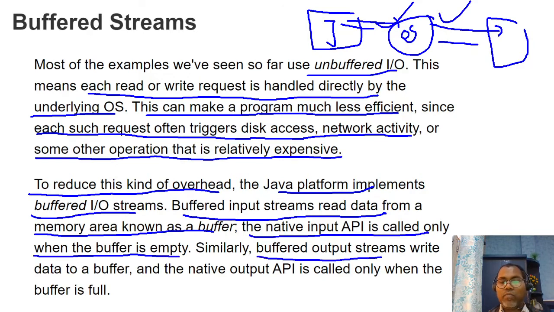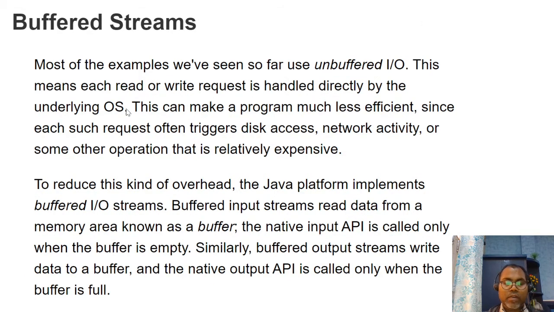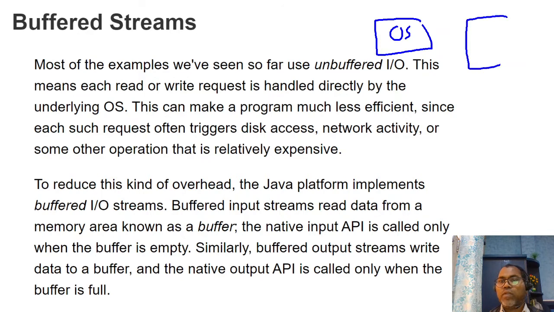Similarly, the buffered output stream writes data to the buffer, and the native output stream is called when the buffer is full. So the concept here is, this is your OS, the operating system, and this is the actual file you are going to write.